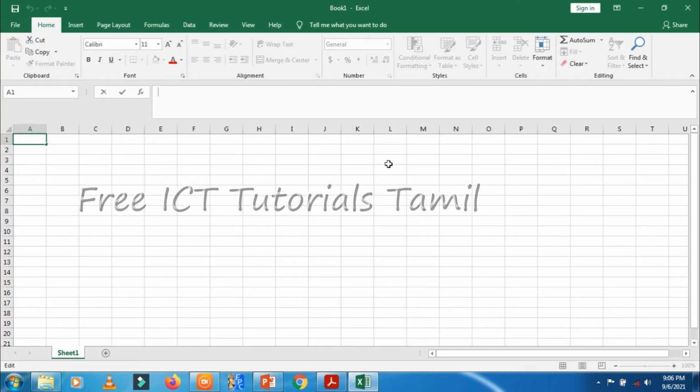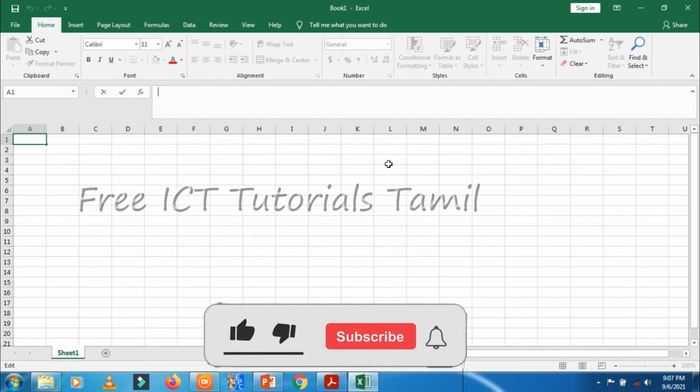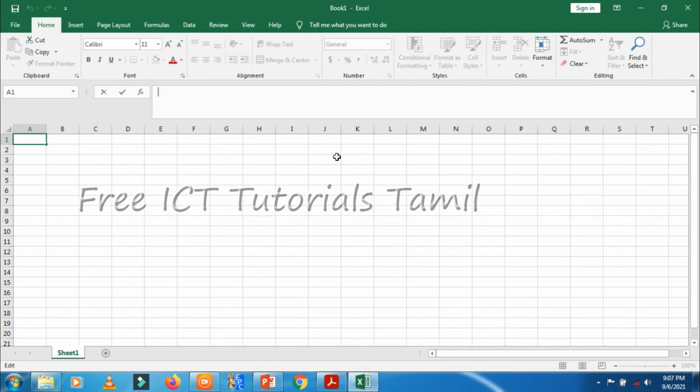This is the Excel interface. It is better to use Excel 2010 or any latest version, but don't use versions released before 2010, because before 2010 the interface looks different, and your book recommends Excel 2010. Here you can see many components, right? Let's introduce them one by one.